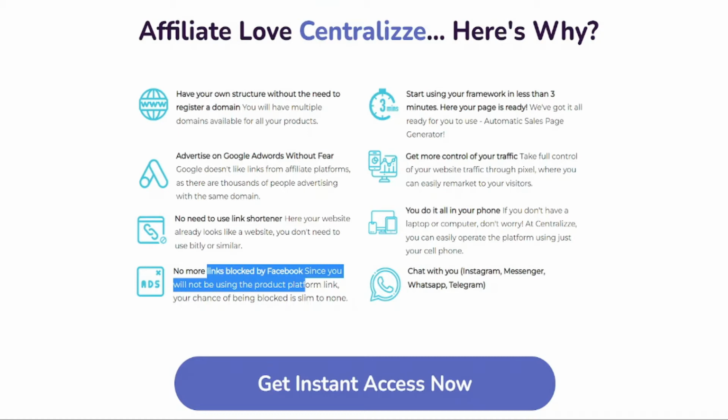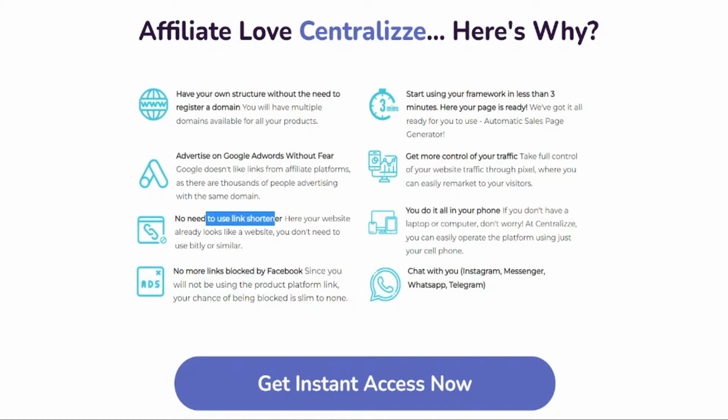Like websites Bitly, Cutly and others we use to promote our links, we are not going to use those link shorteners. And also the exciting thing is, we can create our own structure within less than 3 minutes, get more control of our traffic, and use it within our phone. So these are the things they have promised, and this is how it works.